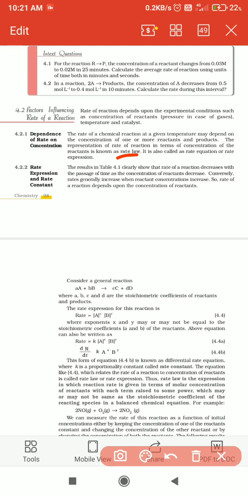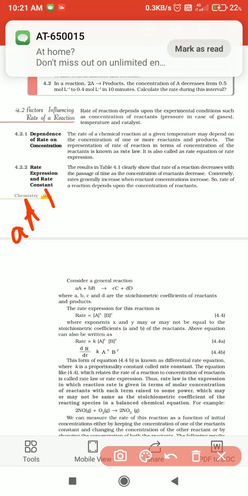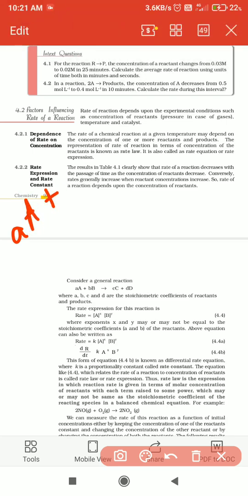Now coming to the rate expression and the rate constant. What is meant by a rate expression, how do we express it, and what is a rate constant? Let us see. Take small a moles of capital A combining with small b moles of capital B to give small c moles of capital C plus small d moles of capital D. This is the general equation.